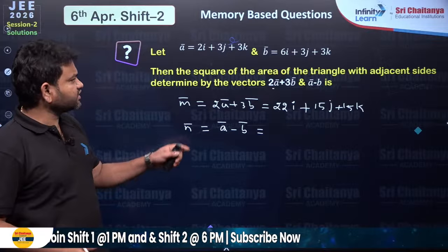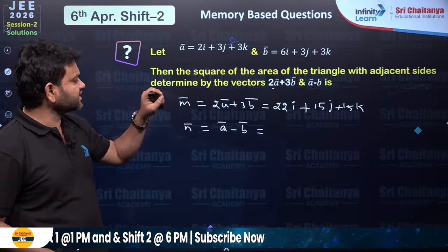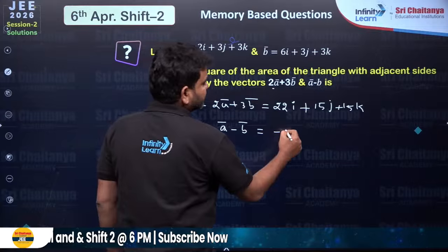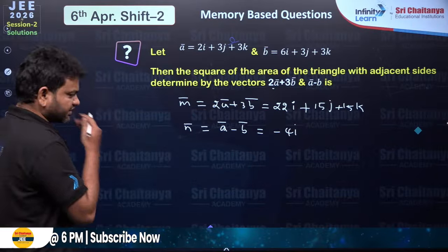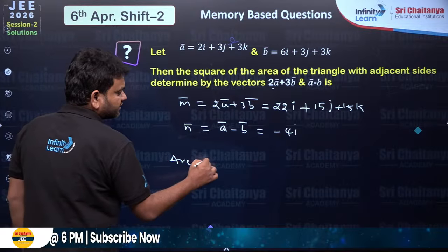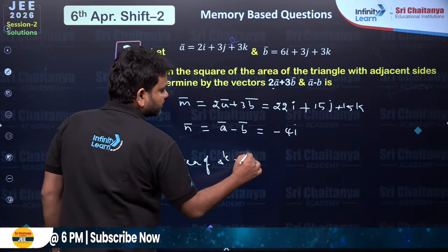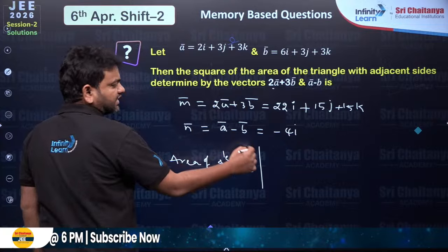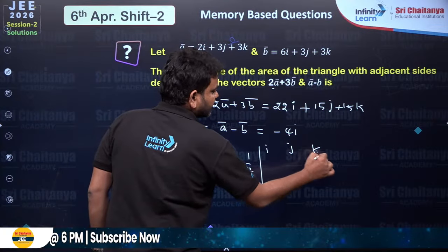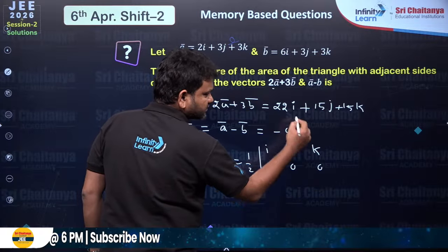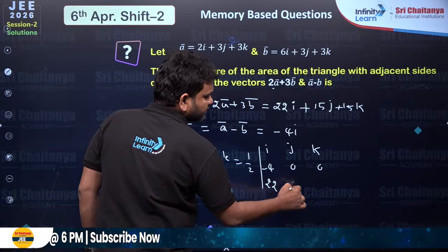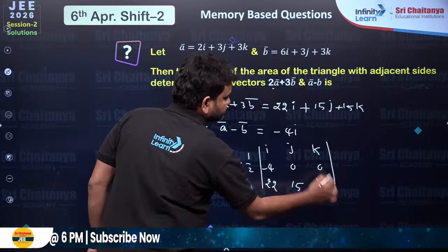And then I have A minus B, so when I and J are the same, 2 minus 6 I have to write, which is going to become minus 4I. Now the area of the triangle I have to find. So the area of the triangle is going to be half of IJK and minus 4, here I have the other 2 are zeros, and we have here 22, 15 and 15.